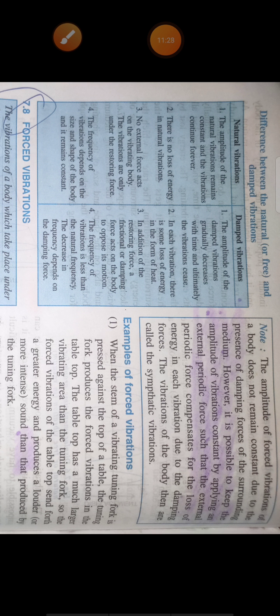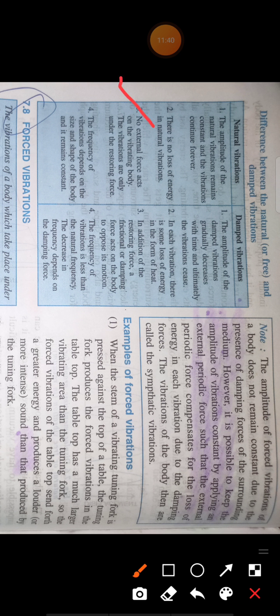The third point is that no external force acts on the vibrating body in natural vibration. The vibrations are only under the restoring force, so only internal forces are acting. In damped vibration, the restoring force is already there, but there is one more force, that is an external force.